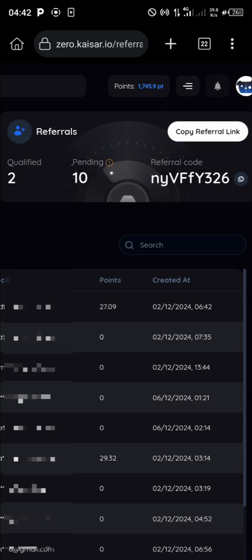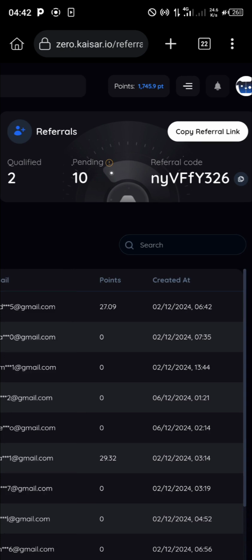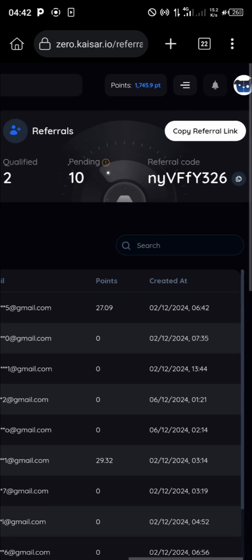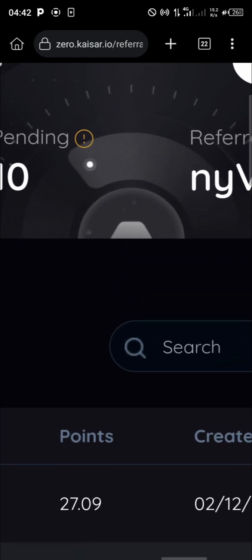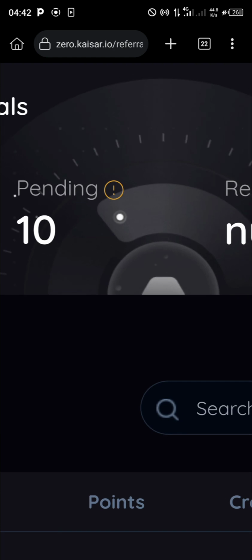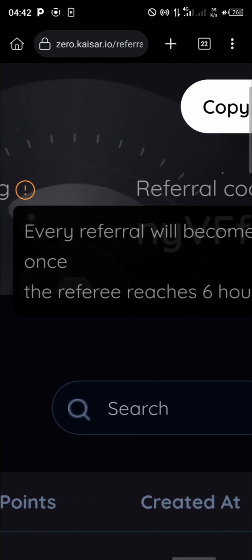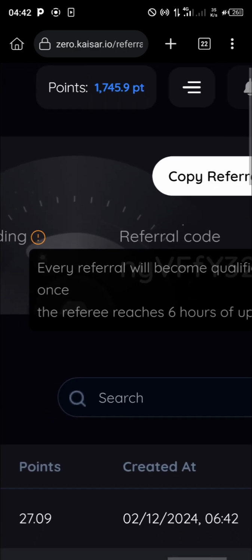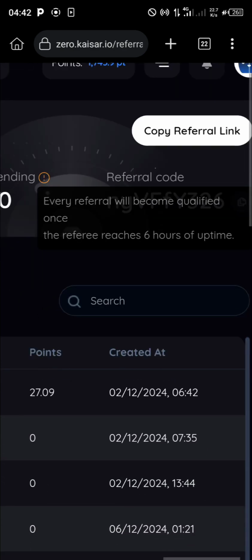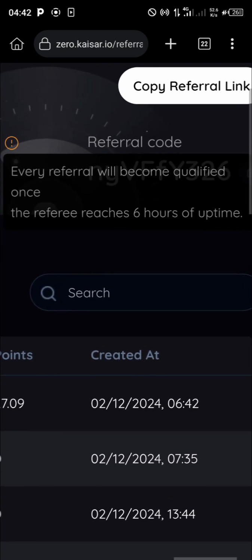Now you'll be asking, why are 10 pending, why are 2 qualified? Now let us zoom in. Follow with me. Let's zoom in. You see this indication right here? Okay, tap on it. Now look at what they say. I'm trying to zoom it so that it will be clear to us. Now see what they said. They said every referral will become qualified once the referee reaches 6 hours of up time.